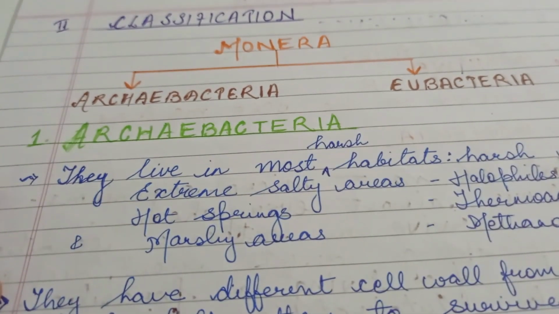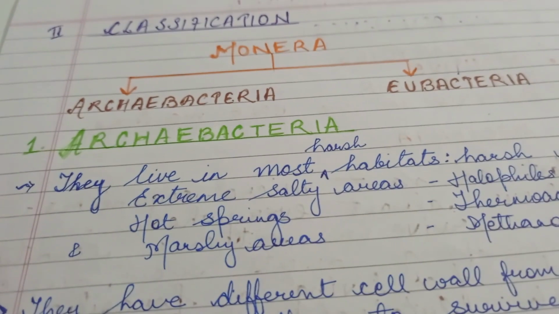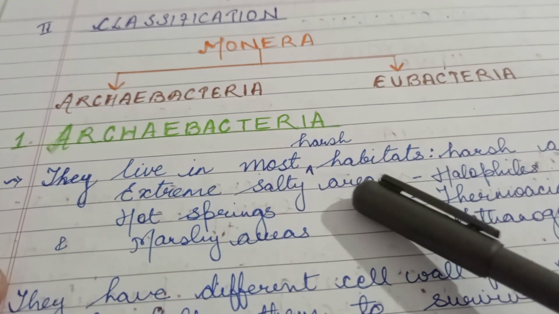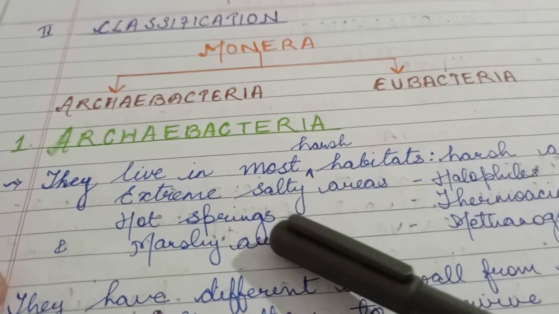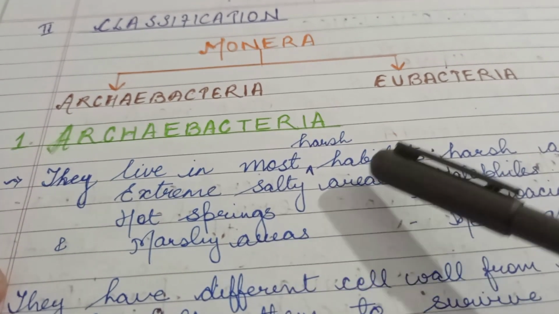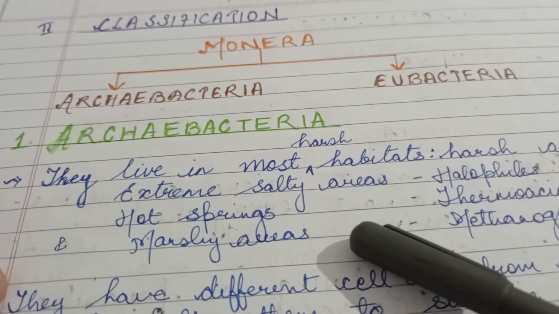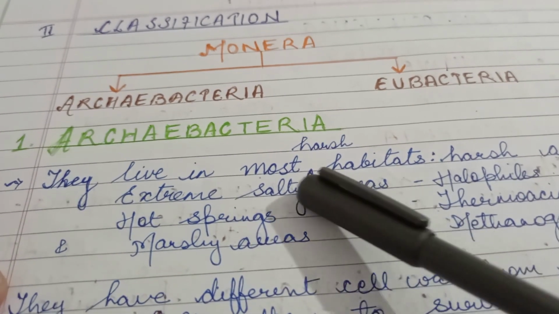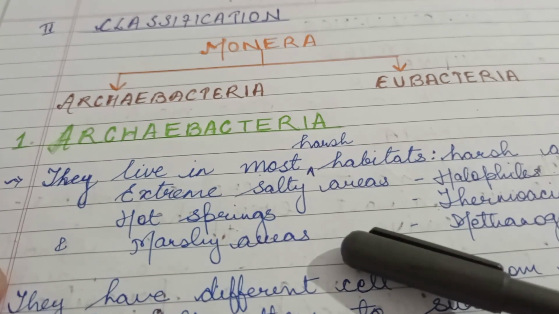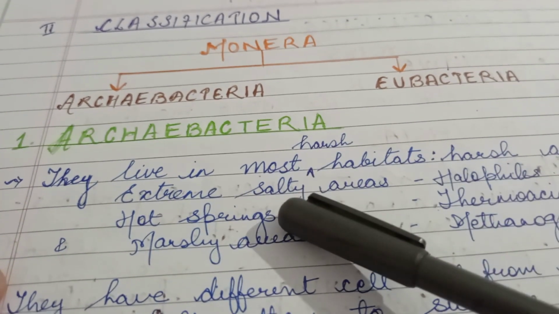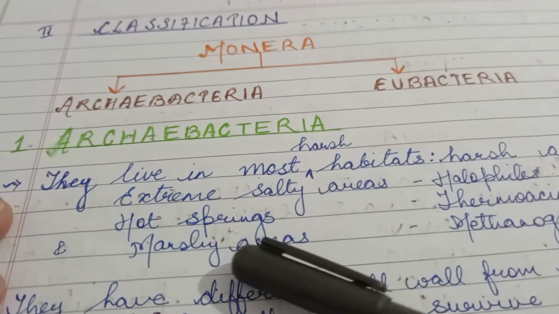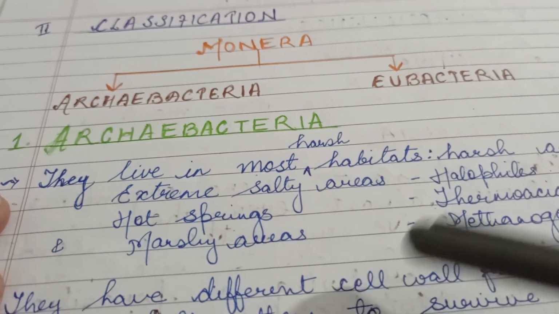And what are their important characteristics? These Archaebacteria live in the most harsh habitats, such as extreme salty areas, hot springs, and marshy areas. Harsh means difficult for other organisms to survive. These habitats are very difficult for other organisms, but Archaebacteria can easily survive in such harsh conditions. What are they? Extreme salty areas, hot springs and marshy areas.